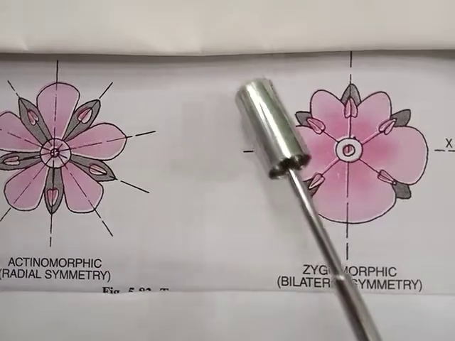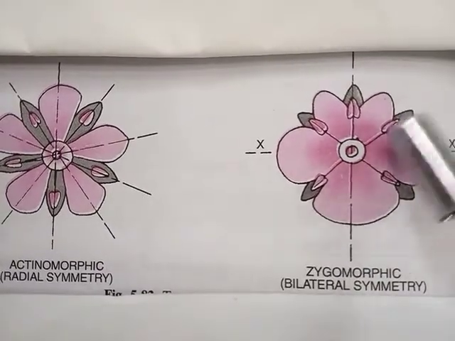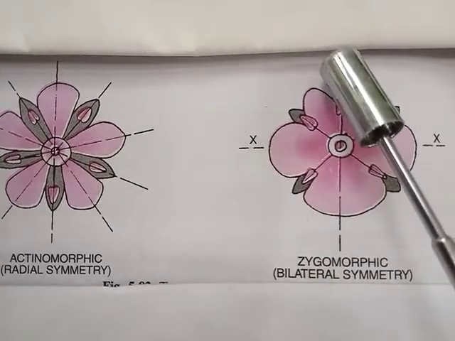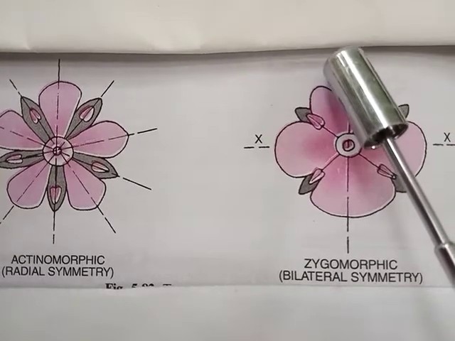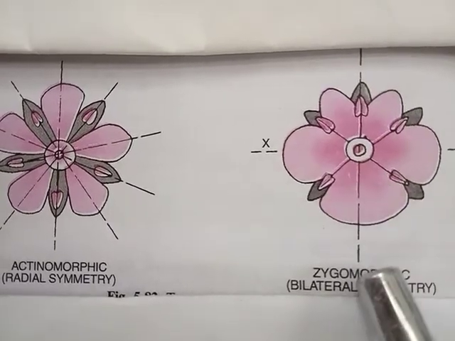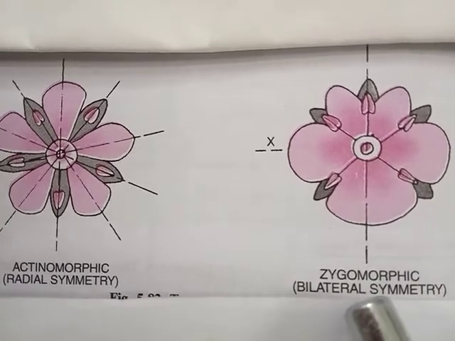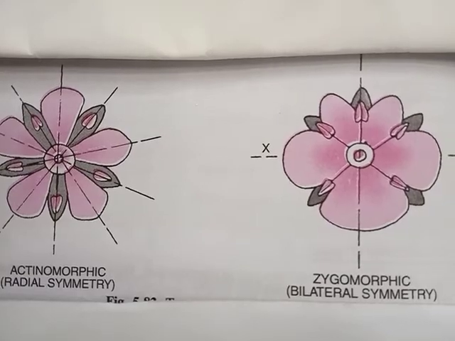If we cut the flower this way or this way, in any of those conditions it would not represent two identical halves. The flower shows two identical halves only when it is cut through one plane passing through the center of the axis. So it is called zygomorphic or bilateral symmetry, or zygomorphic flowers.